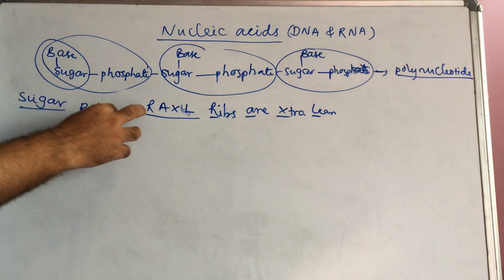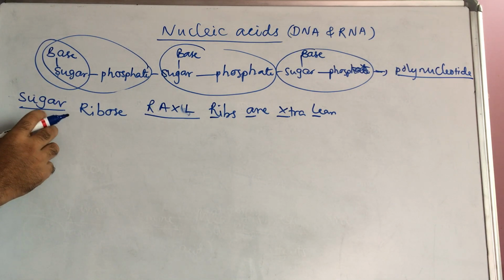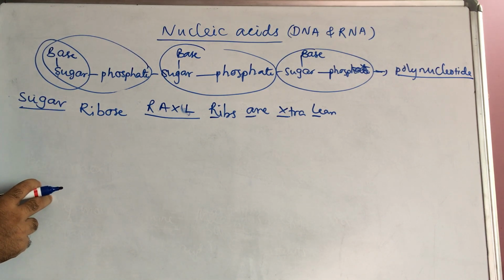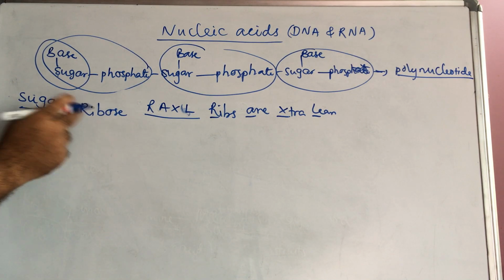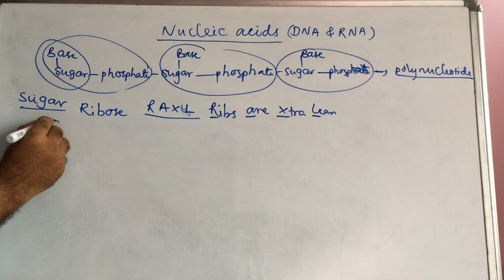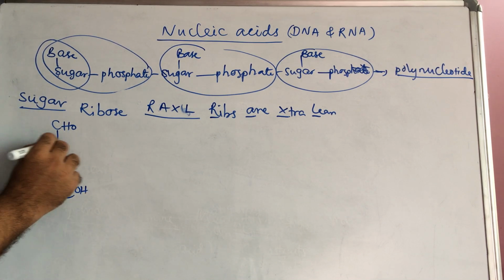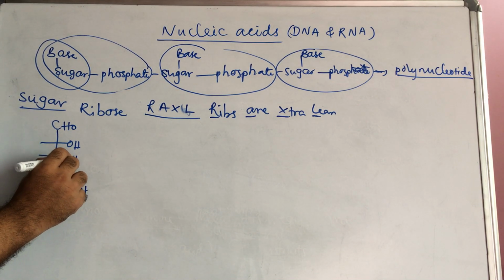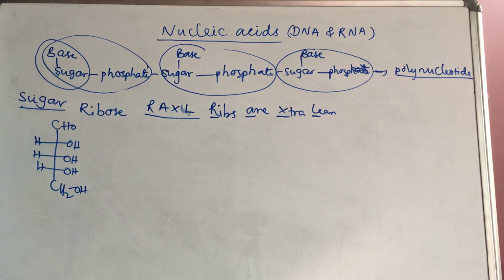In that, first one, ribose, is formed from erythrose. So erythrose structure, we know, has aldehyde on top and CH2OH at the bottom, and all OH groups are on the same side. So ribose is similar to erythrose, only one extra carbon is increased, and that OH is also on the same side. So now I am writing the Fischer projection of ribose, that is CH2OH, and this is OH, OH, OH. This is the Fischer projection of ribose.